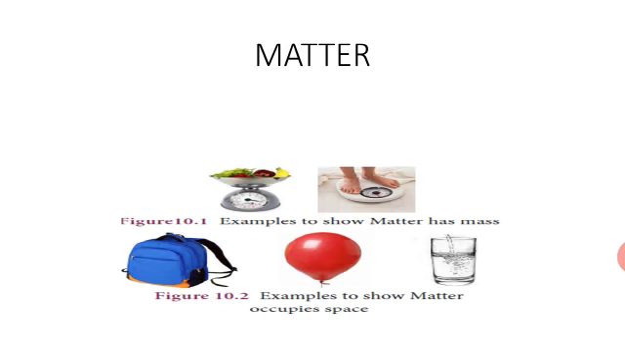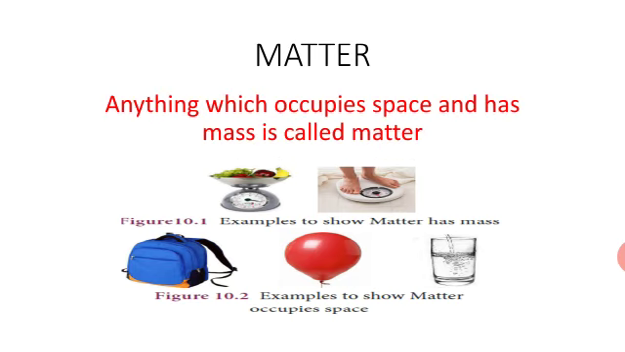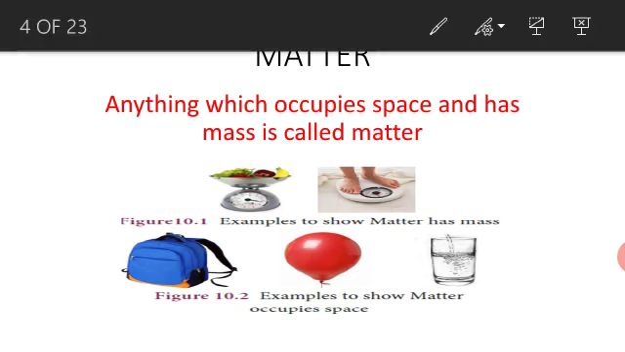From 3rd standard onwards, we have learnt about matter. What is meant by matter? Anything which occupies space and has mass is called matter. What, students? Anything which occupies space and has some mass. It is called what? Matter.